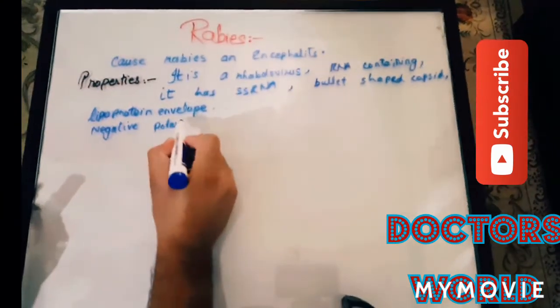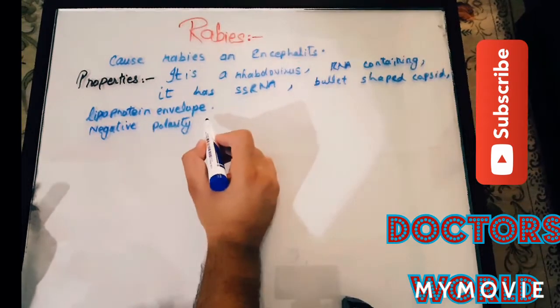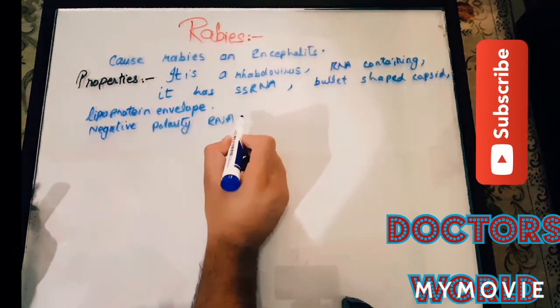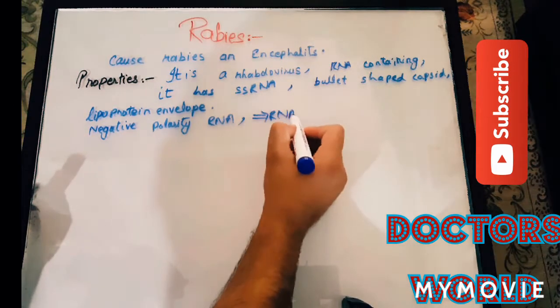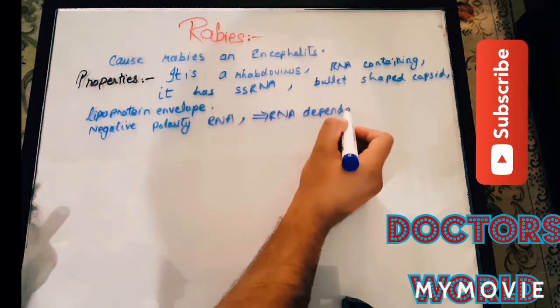It has negative polarity RNA, therefore it should have RNA dependent RNA polymerase.